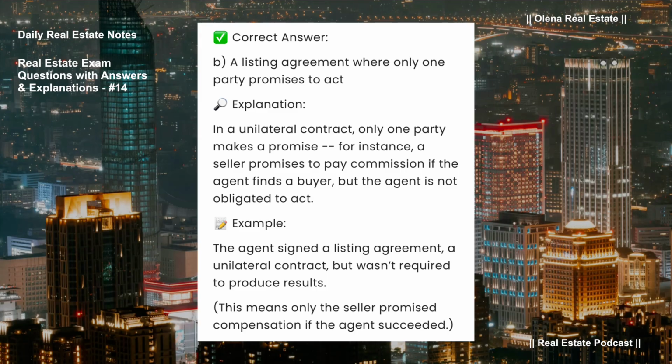In a unilateral contract, only one party makes a promise. For instance, a seller promises to pay commission if the agent finds a buyer, but the agent is not obligated to act. For example, the agent signed a listing agreement, a unilateral contract, but wasn't required to produce results. This means only the seller promised compensation if the agent succeeded.